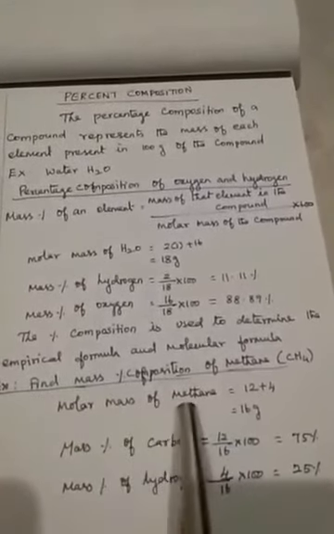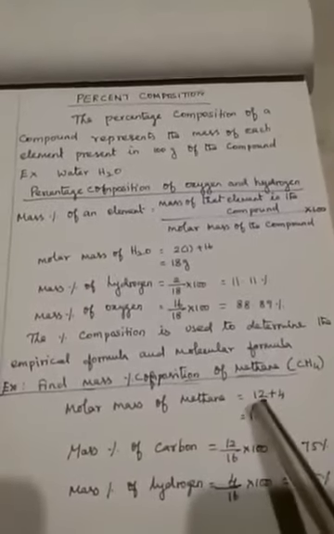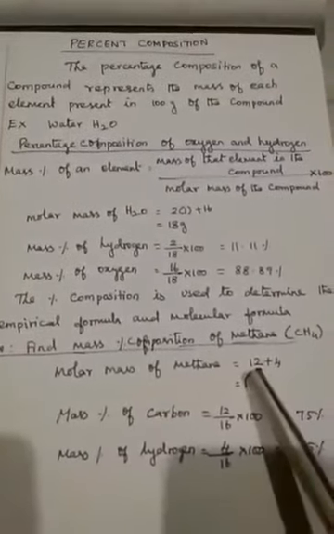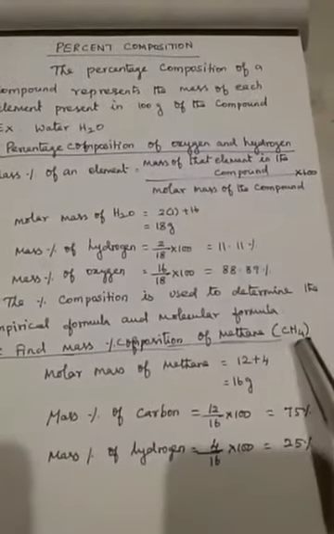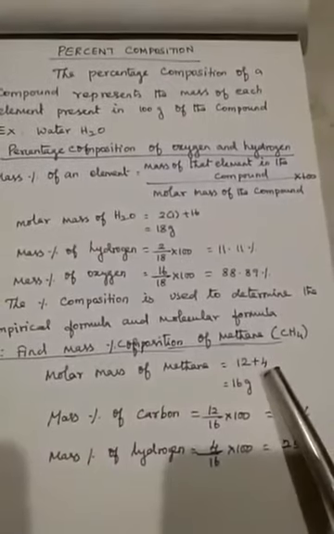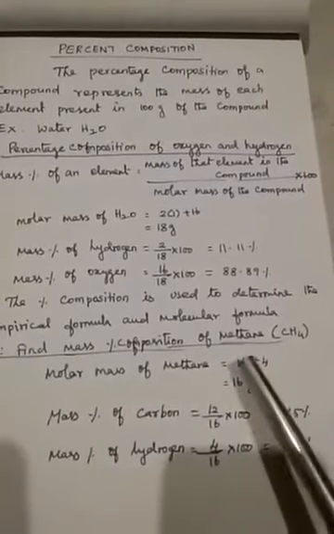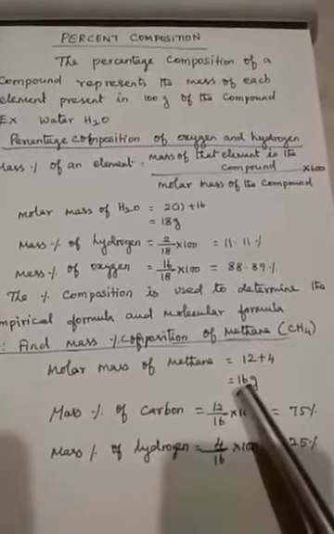So, molar mass of methane: atomic mass of carbon is 12, and for hydrogen, here there are 4 hydrogens. Hydrogen atomic mass is 1, so 4 into 1 is 4. 12 plus 4 is equal to 16 gram.